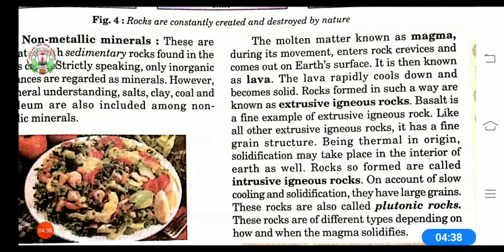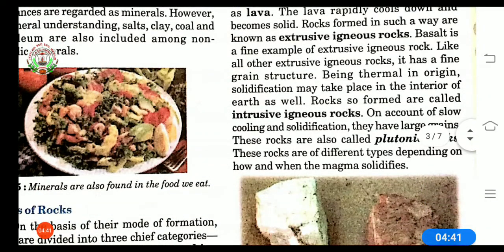Now, besides these extrusive and intrusive igneous rocks, we also have plutonic rocks. Now, how do these plutonic rocks form? On account of slow cooling and solidification, they have large grains, and these rocks are called plutonic rocks. These rocks are of different types, depending on how and when the magma solidifies.